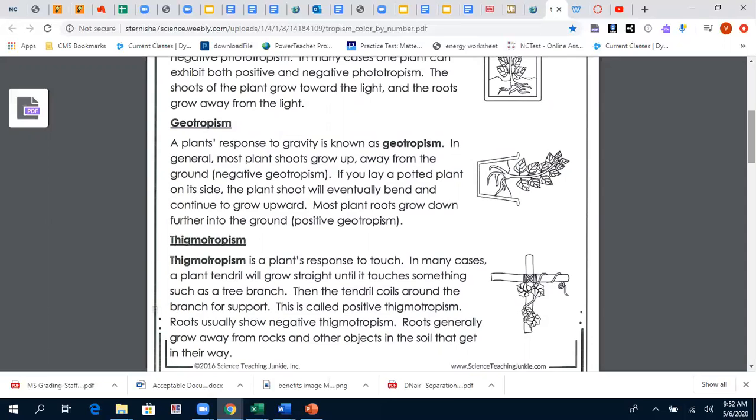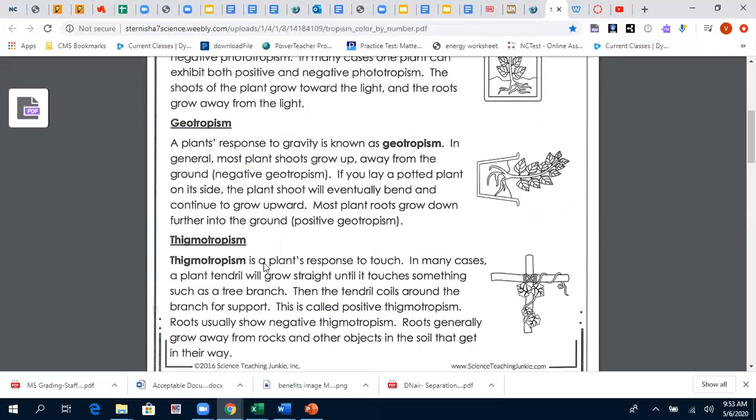In many cases, a plant tendril will grow straight until it touches something. So this happens in peas, in beans. The plants of peas and beans generally cannot support themselves because the plant has a lot of vines, and so the vines have to grow and touch something to climb on and keep growing. Just like here, there's a cross and there are vines growing around the top of it, this is what is called response to touch. As soon as they touch something, they start coiling around it and they start growing.